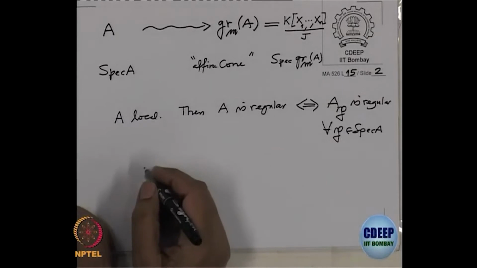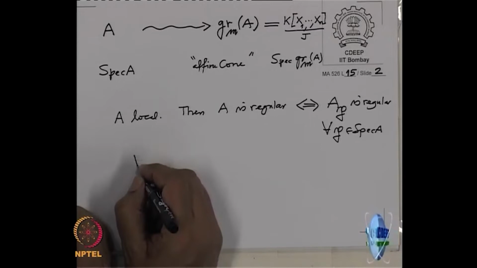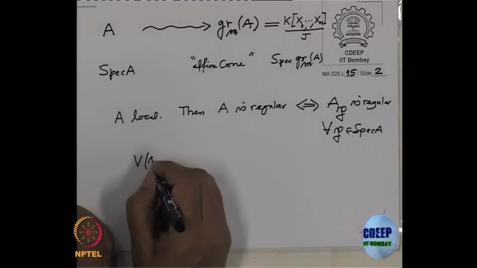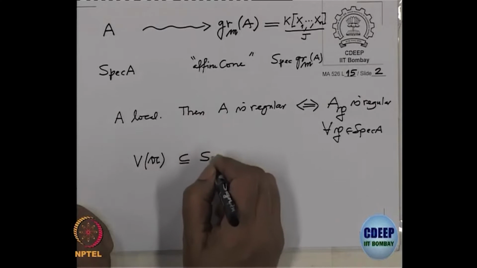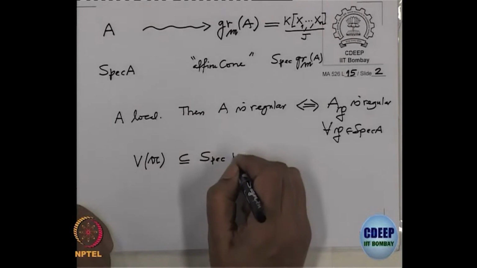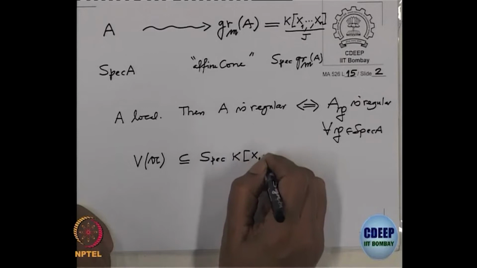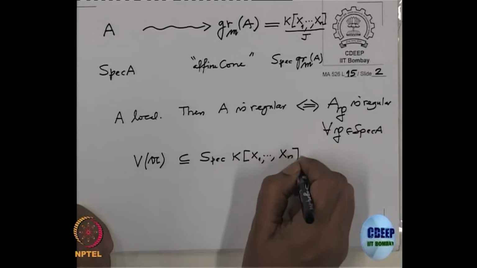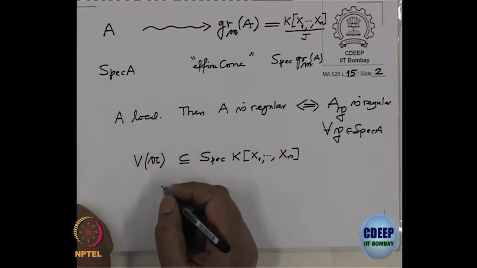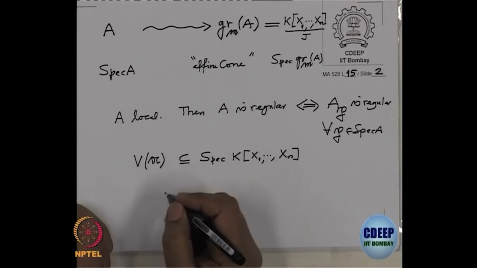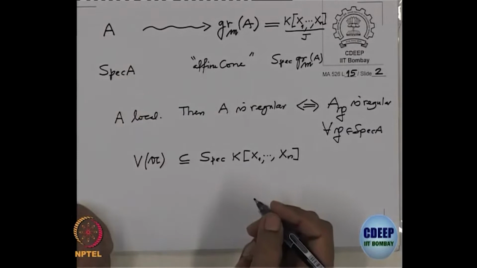Also we have defined a singular locus. If I have an affine variety V of the ideal, this is a subset of the spectrum of the polynomial ring, let us say, and we wanted to define what are the singular points. To test whether some point is singular or not, that is the criterion I stated last time, the Jacobian criterion, that anyway we will prove it soon.